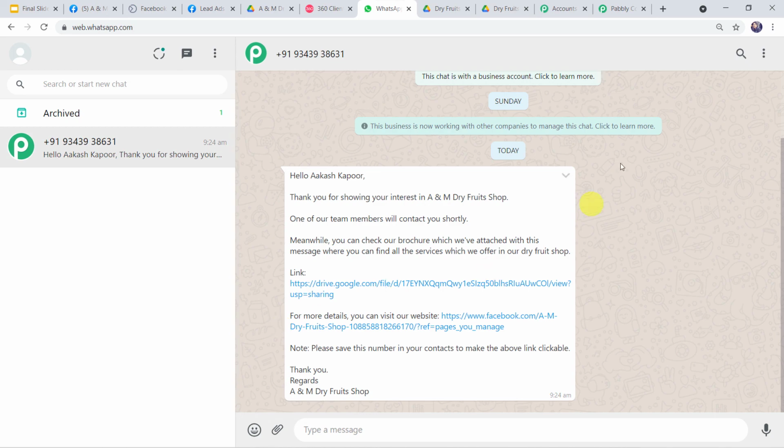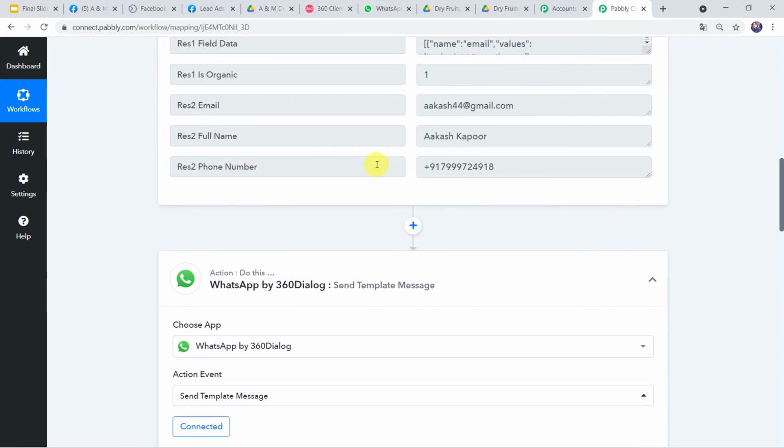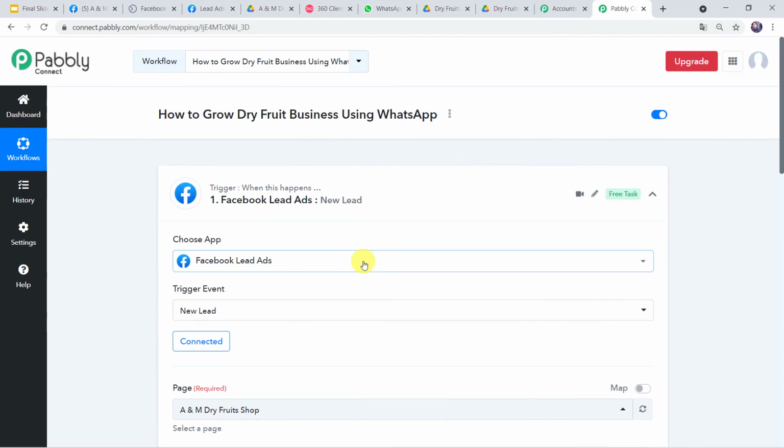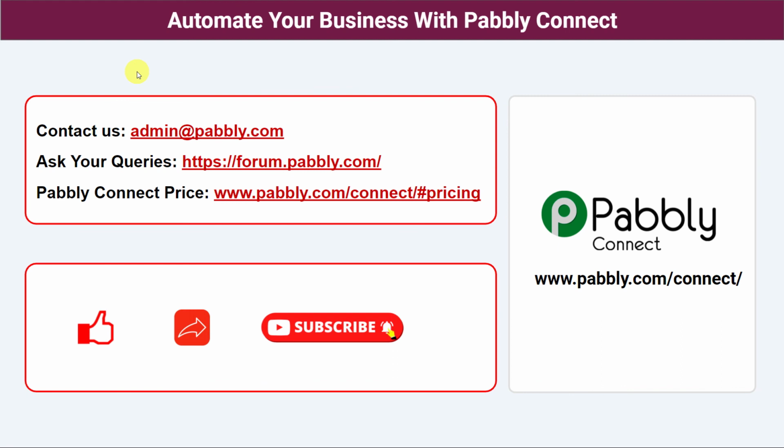Now let's go back to Pabbly Connect. And I'll just minimize all these windows and let us see in a nutshell whatever we have done till now. So in this use case, we want that whenever the Facebook lead ad form is filled, automatically your dry fruit business brochure should be shared on the WhatsApp number of the customer. And in this way, we have created a successful integration between Facebook lead ads and WhatsApp using Pabbly Connect. So not just these software applications, you can integrate a ton of applications and automate your business with Pabbly Connect.